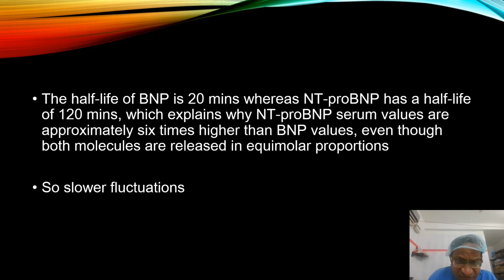The half-life of BNP is 20 minutes and NT-proBNP is 120 minutes. That is why we measure NT-proBNP; there is less fluctuation, because the half-life is 2 hours whereas BNP is only 20 minutes. We can measure both, but this is more stable, with less fluctuation. That is why we want to measure NT-proBNP.